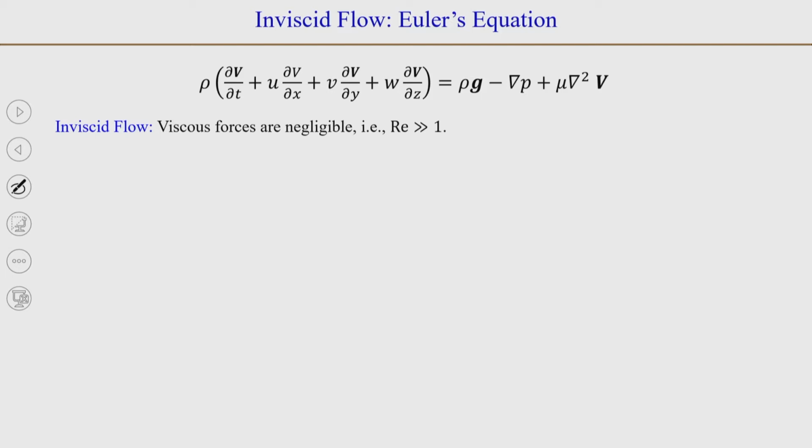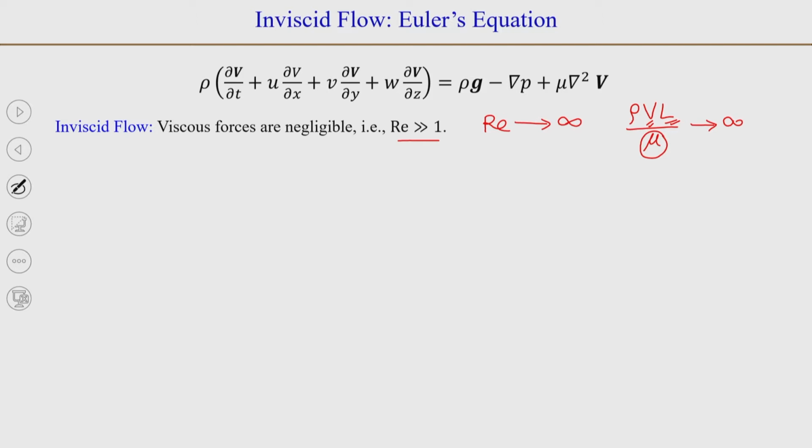If we say that Reynolds number is very large, Re tending to infinity, and Re is equal to rho V L over mu, then either L is very large, or V is very high, or mu is low, for example in the case of air.